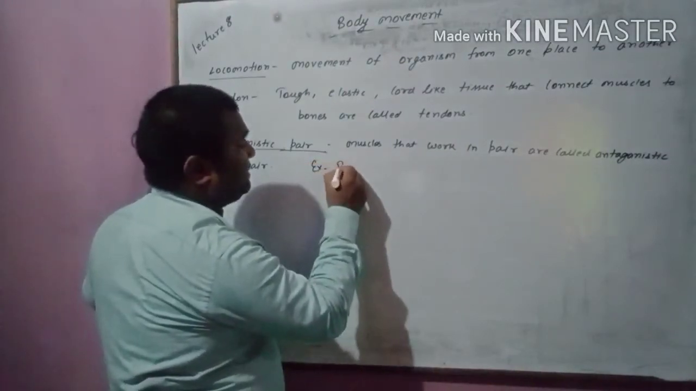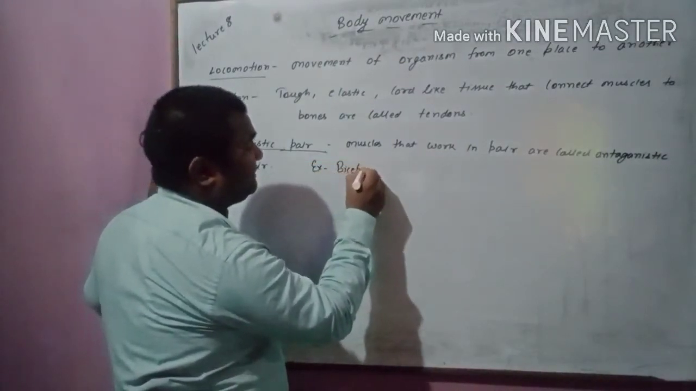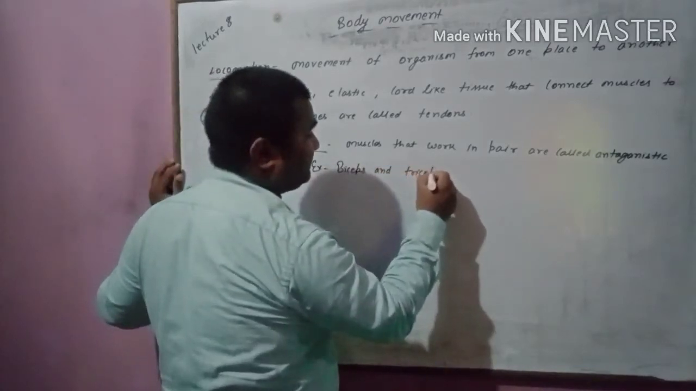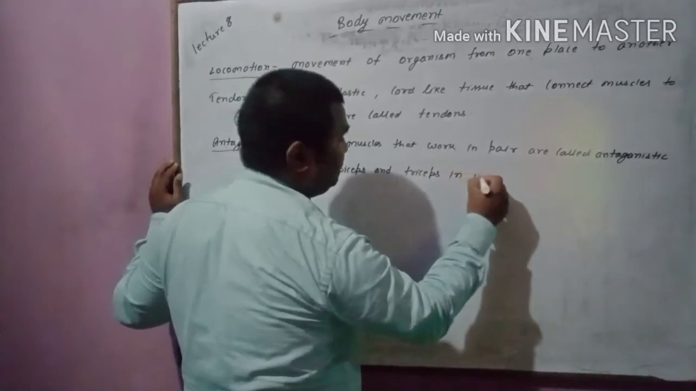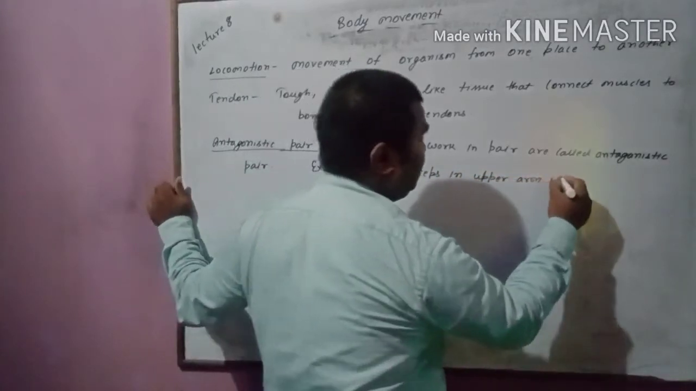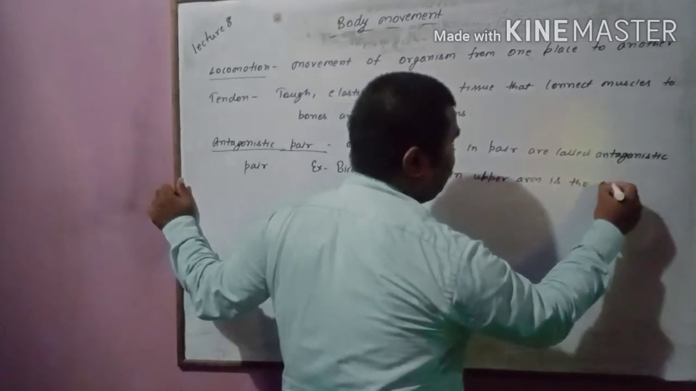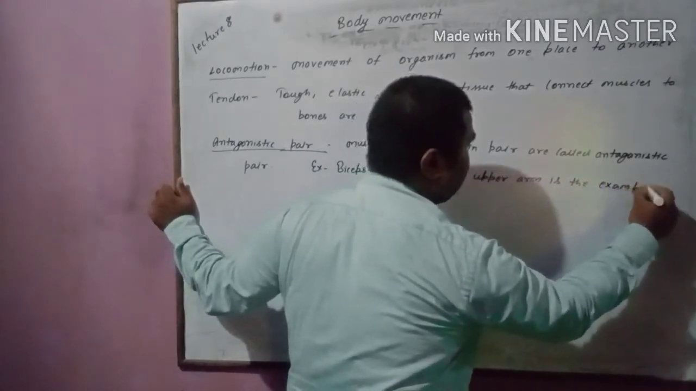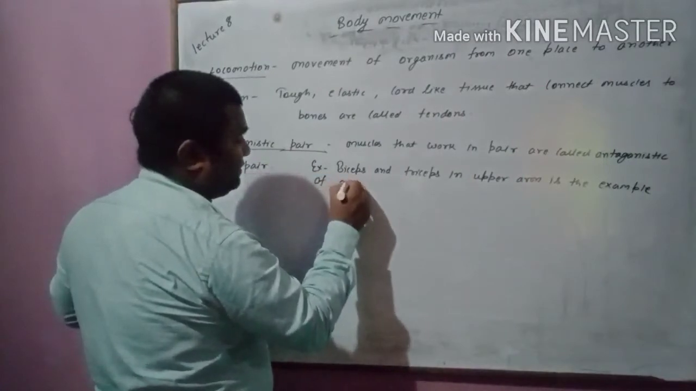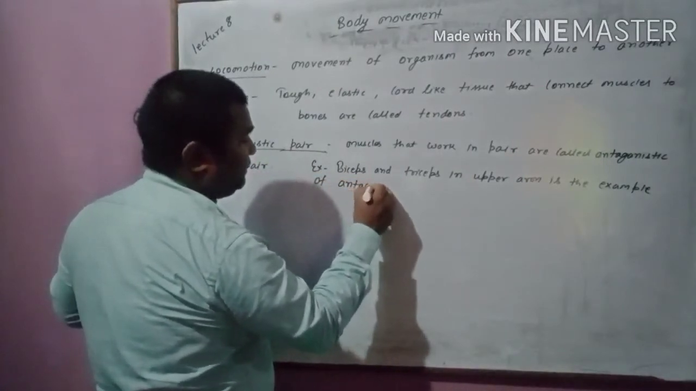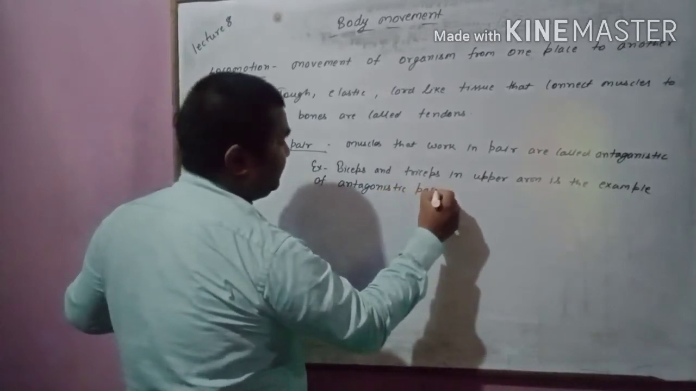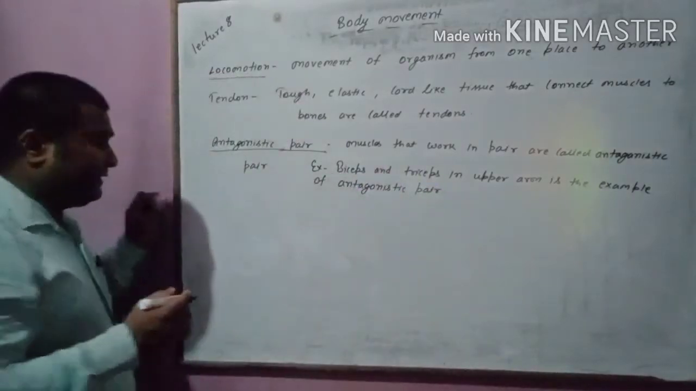Example: biceps and triceps in the upper arm is the example of an antagonistic pair.